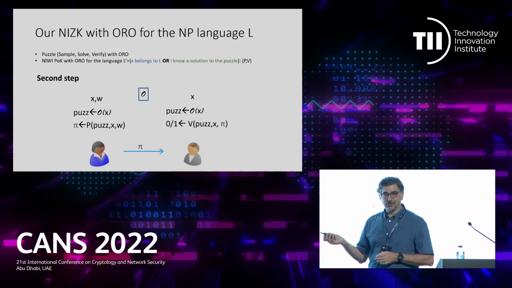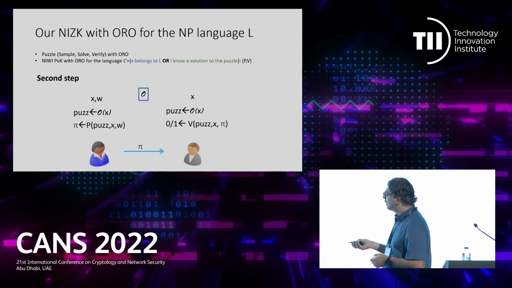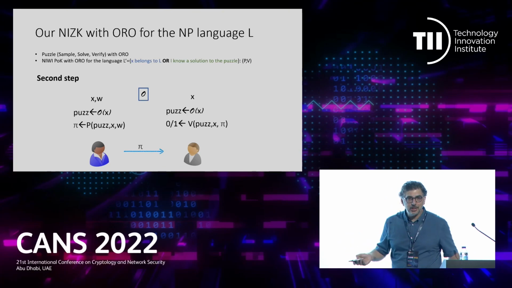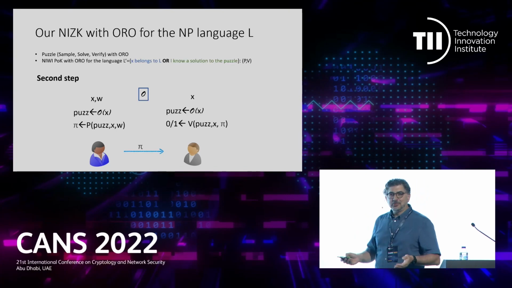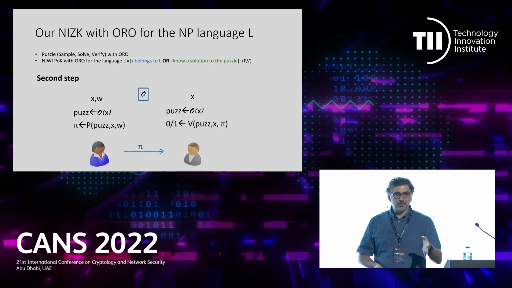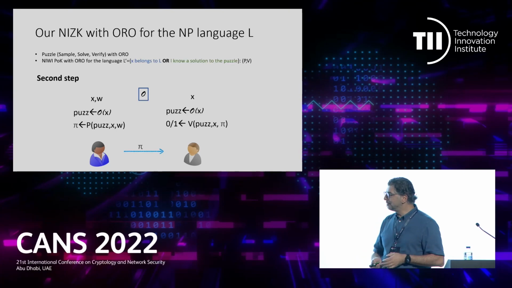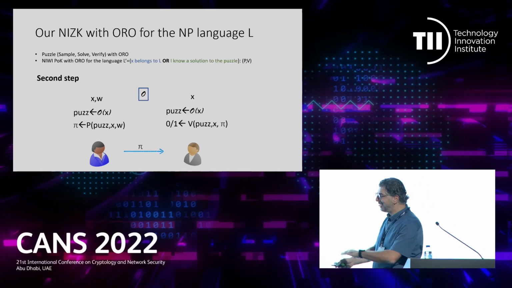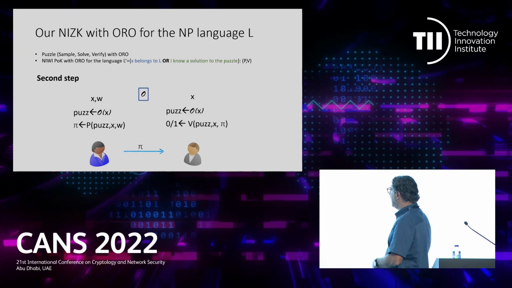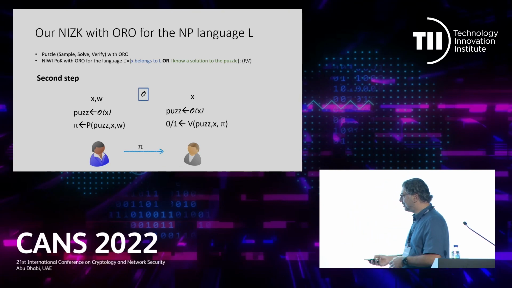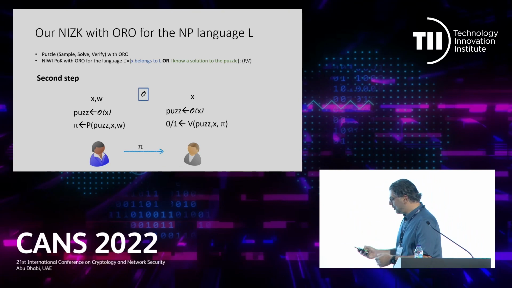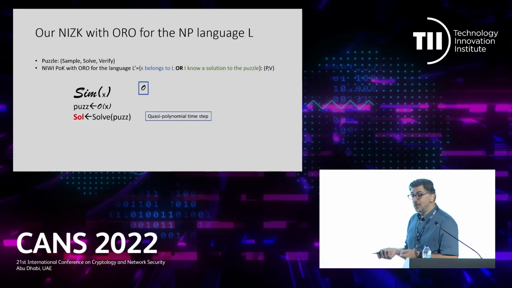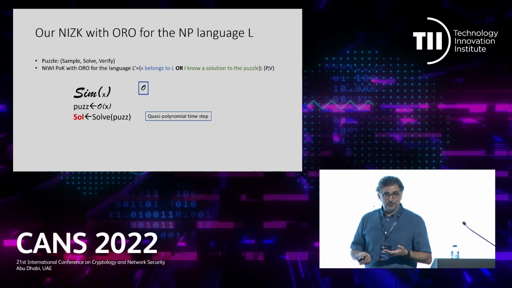Second step, the puzzle comes from the non-programmable random oracle. You give the instance as input to the non-programmable random oracle, it gives you an output, a random string, nobody's programming it, good. From this random string, we can extract an instance of the puzzle system, the cryptographic puzzle, so we have it, and we can give an input to the prover and the verifier. So the prover will use a witness for X in L, no problem, basically we'll ignore the puzzle. The verifier will verify the proof using the verification of the variation of Fishlin transform.